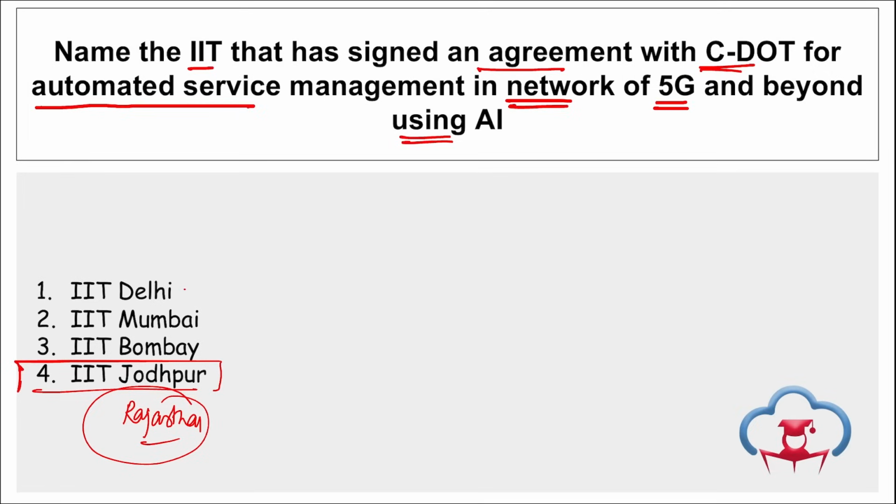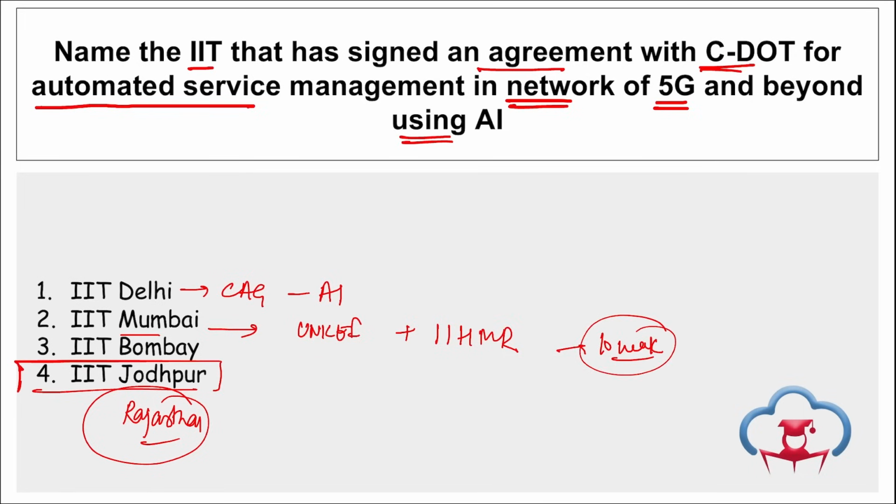Correct. Apart from this, if we talk about IIT Delhi, here CAG, that is Comptroller and Auditor General of India, they have signed an MOU with IIT Delhi on artificial intelligence. Then if we talk about IIT Mumbai, UNICEF India and International Institute of Health Management Research have partnered with IIT Mumbai, correct, and this is IIT Bombay. Together, these organizations have launched the Digital Health Enterprise Planning course. This will be a 10-week long digital health planning course launched by IIT Mumbai, UNICEF and IIHMR.